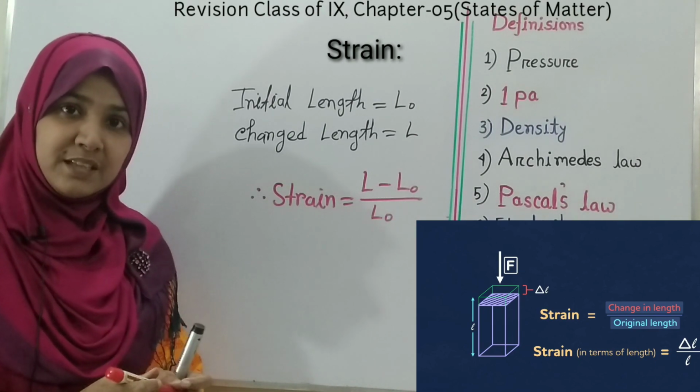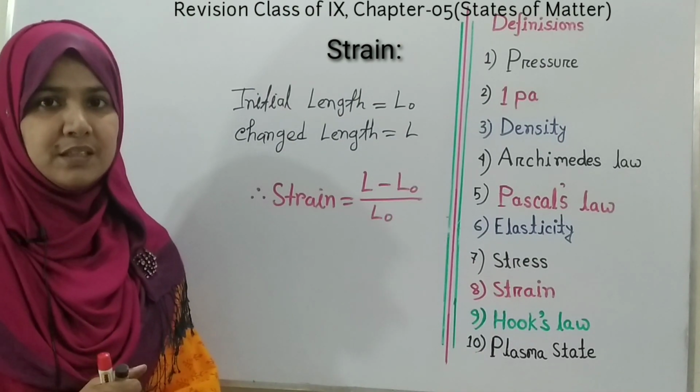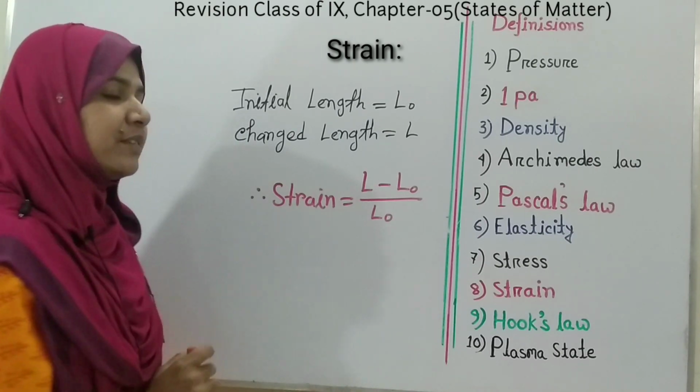And here you can see that strain is the ratio of the same quantities. So, strain has no unit.